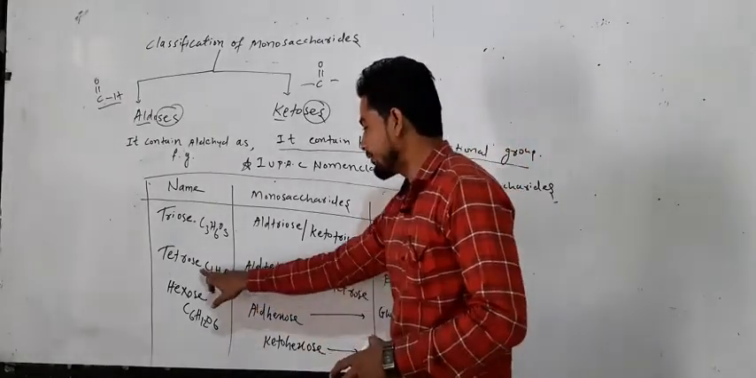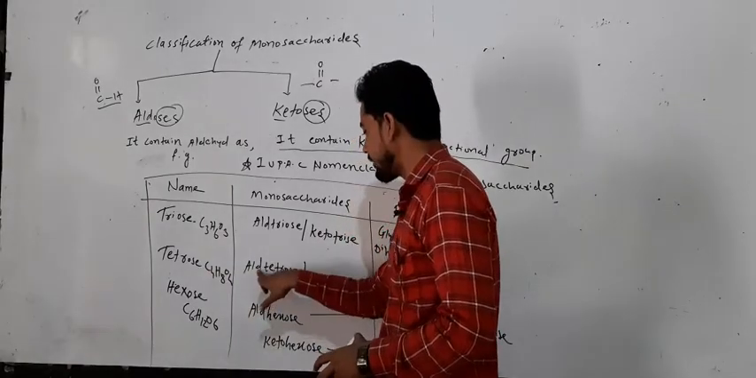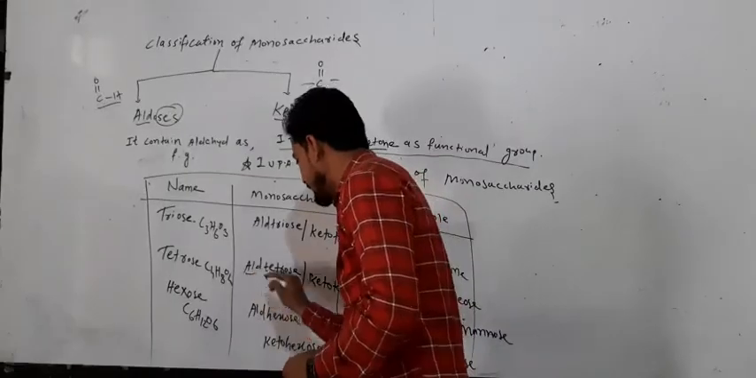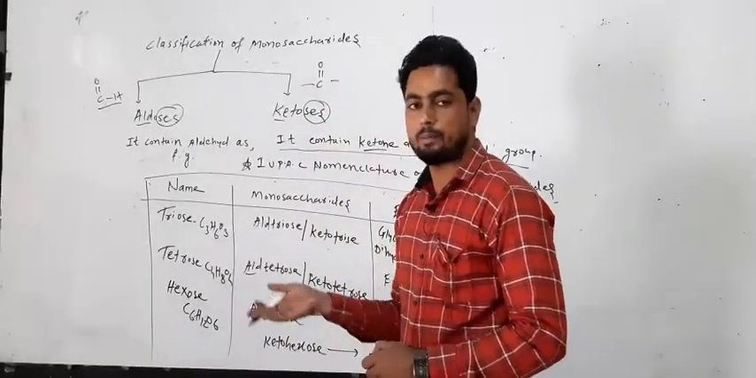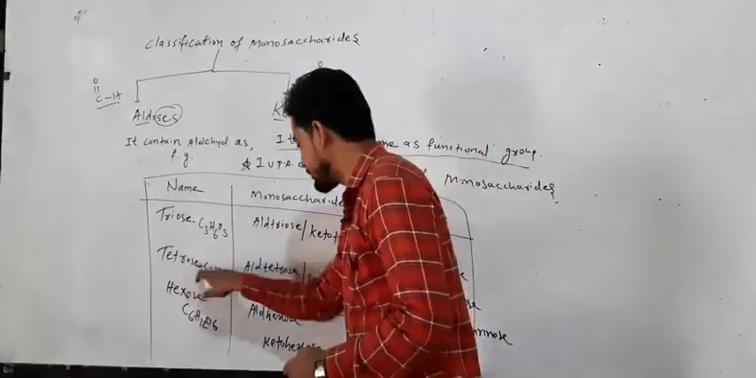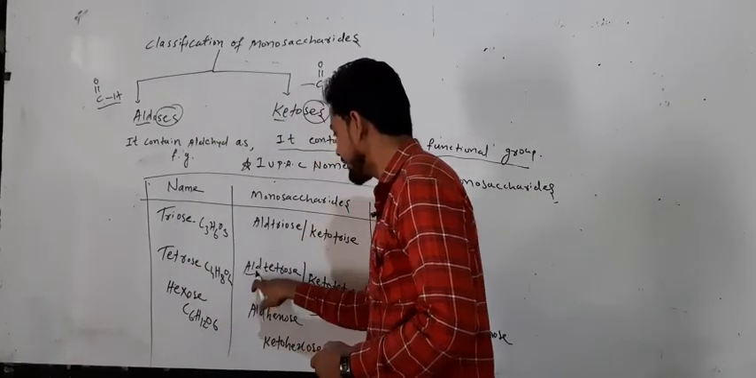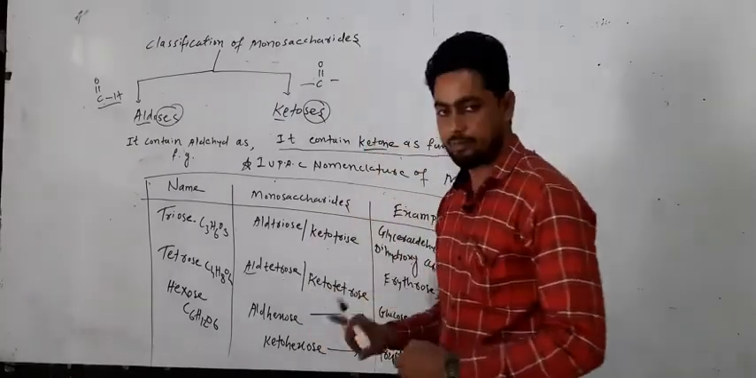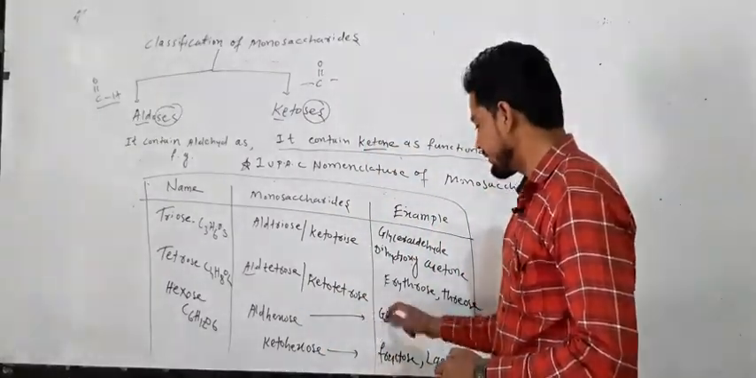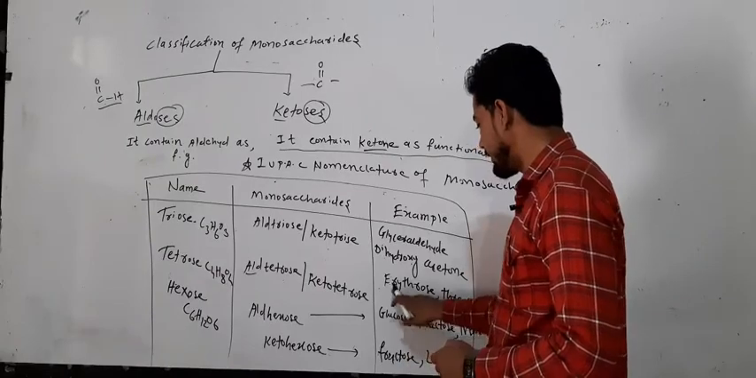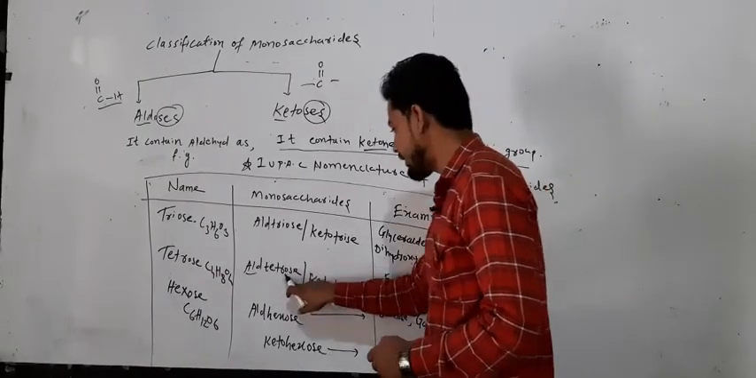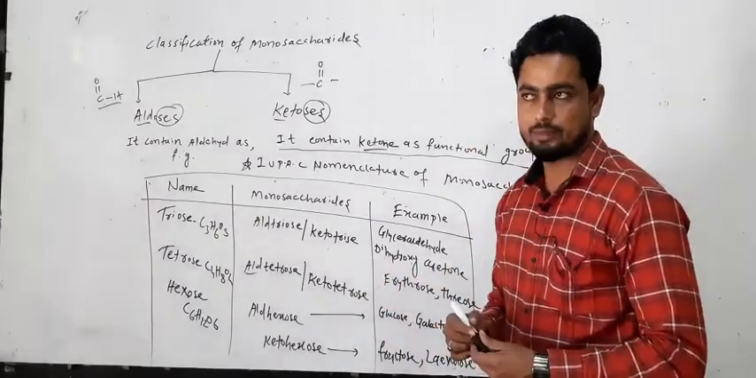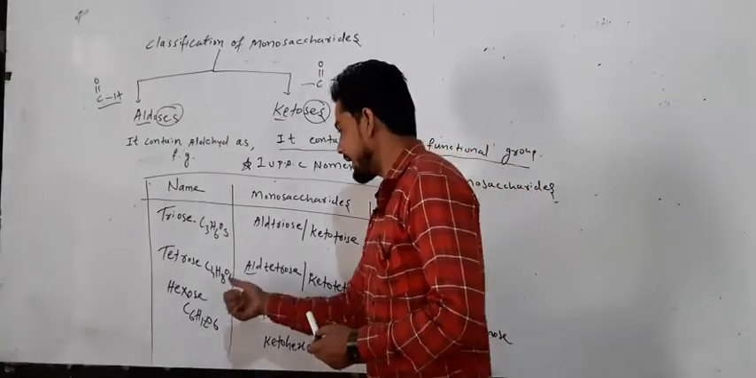Tetrose contains 4 carbons. It also has the functional group aldehyde as well as ketone. So aldotetrose: we take the name of the group first and after that the number of carbons. So aldotetrose, and likewise ketotetrose. Erythrose is an example of aldotetrose, and threose is an example of ketotetrose.